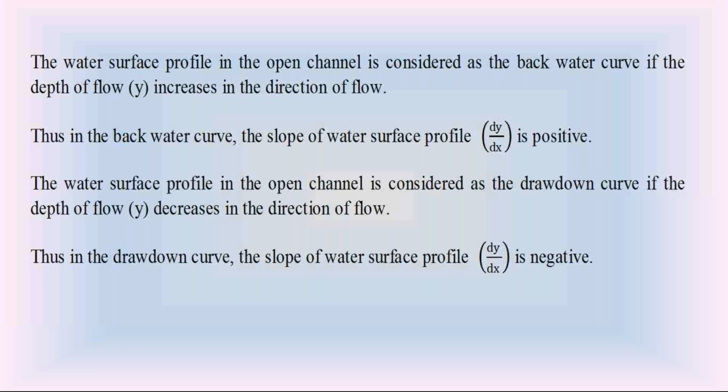Sometimes dy/dx is positive, sometimes dy/dx is negative. I discussed with you in the dynamic equation, if the water surface is a rising water surface, dy/dx is positive. Please remember the dynamic equation here.